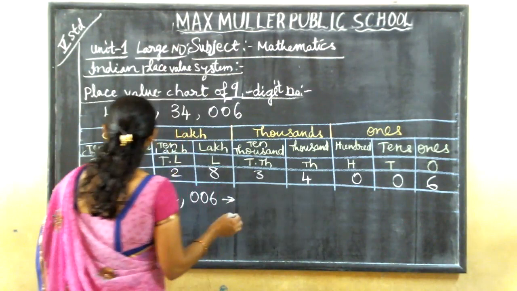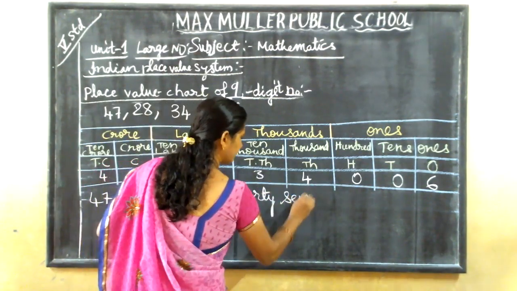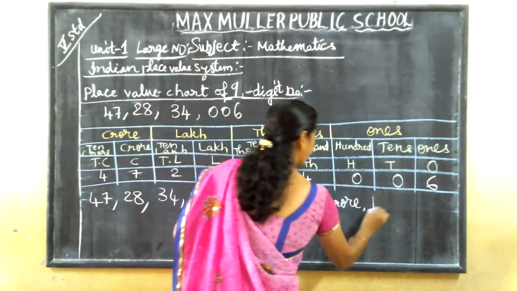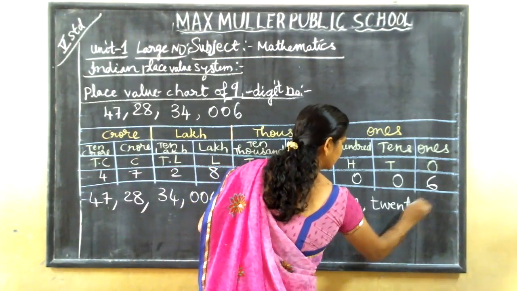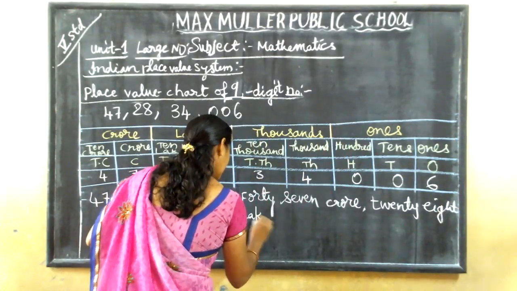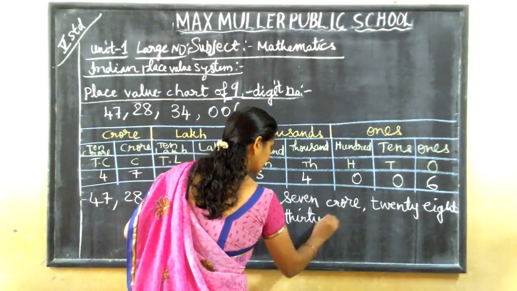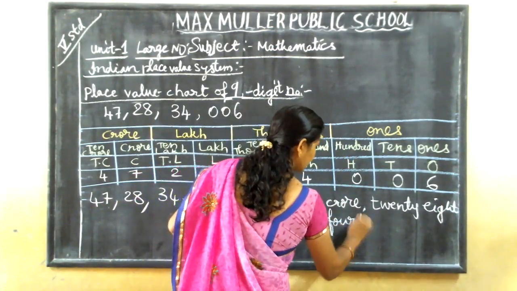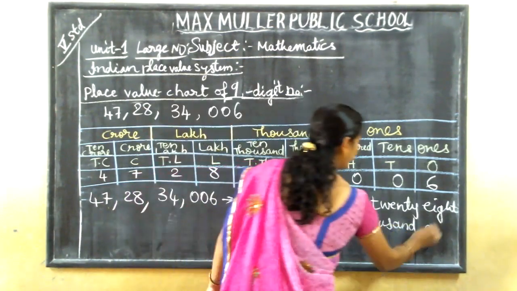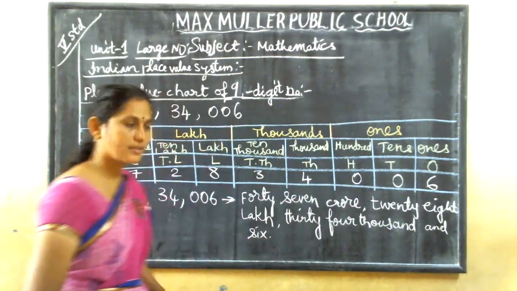So now we'll write in words. 47 crore, 28 lakhs, 34,000 and 6.